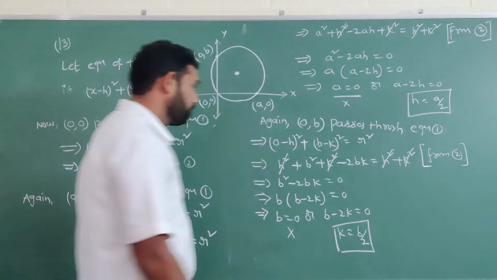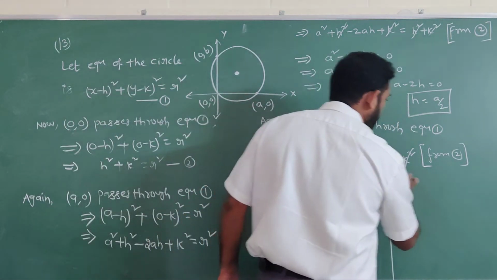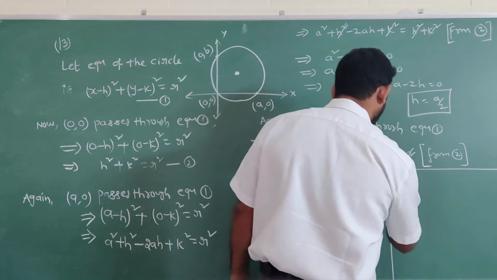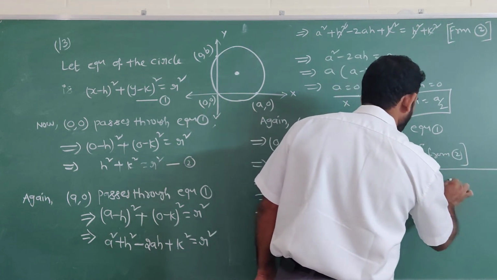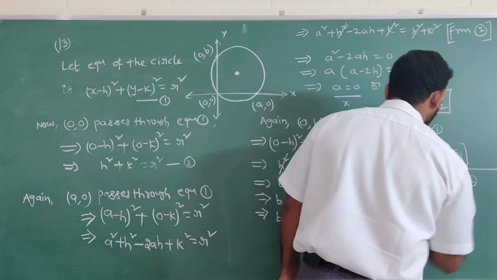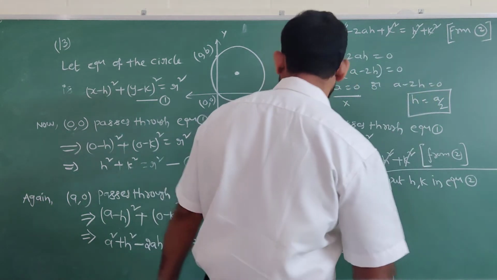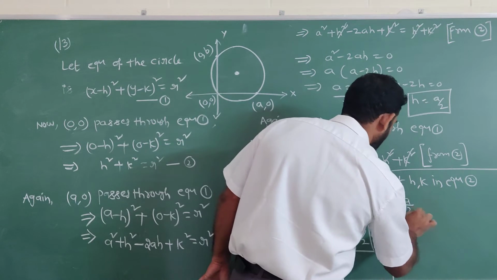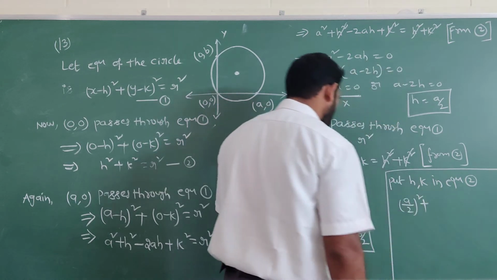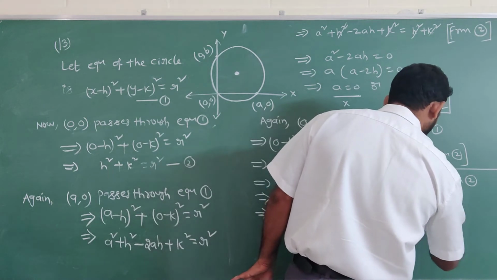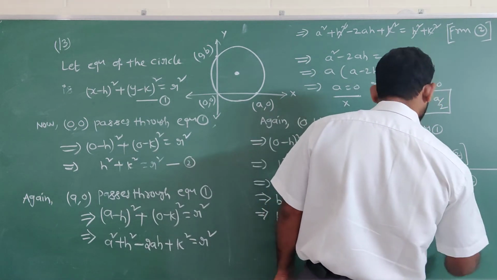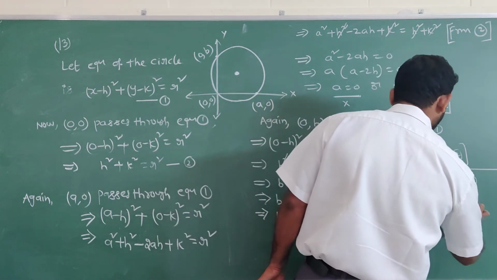We get h is equal to a by 2 whole square plus k value b by 2 whole square, which is equal to r square.